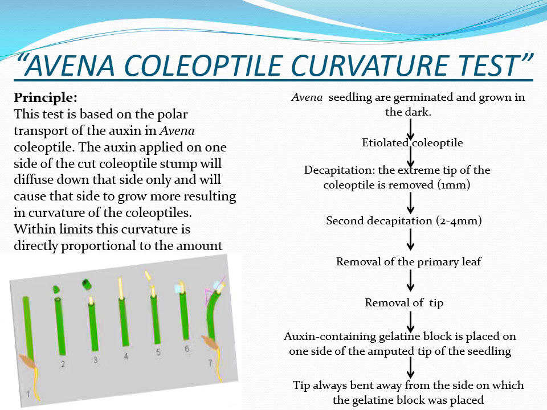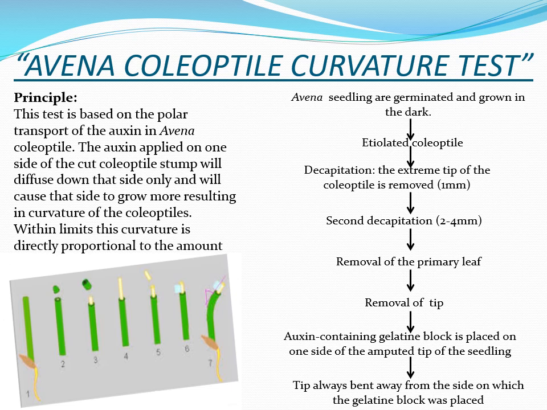It is based on the polar transport of auxin. Polar transport means that the auxin always moves from the apical region towards the basal region.